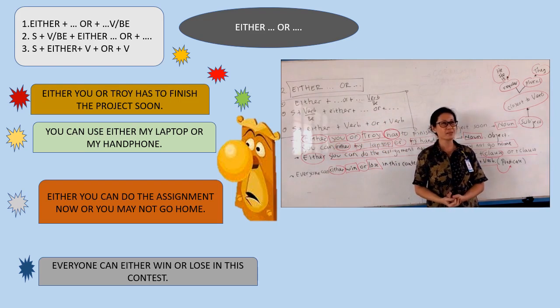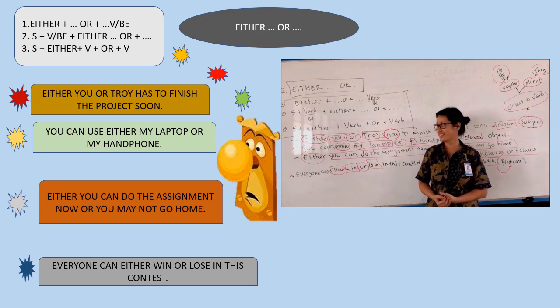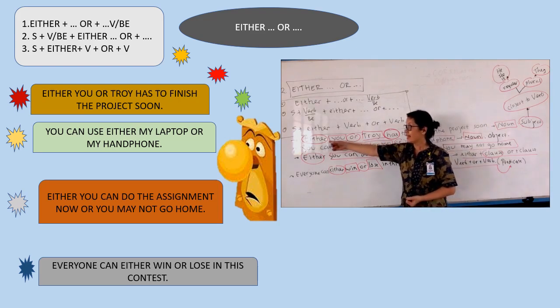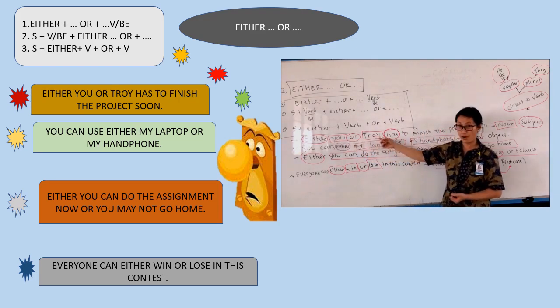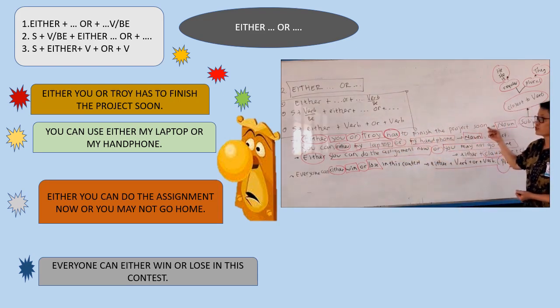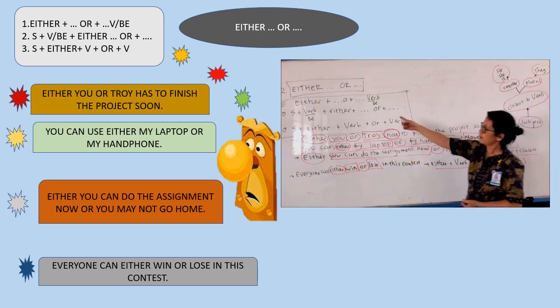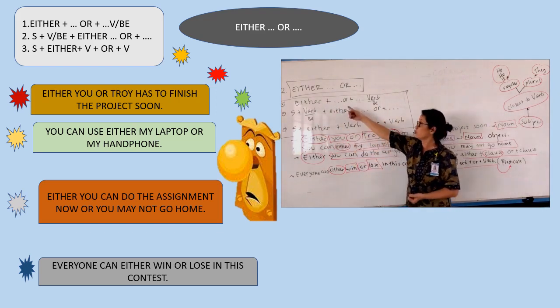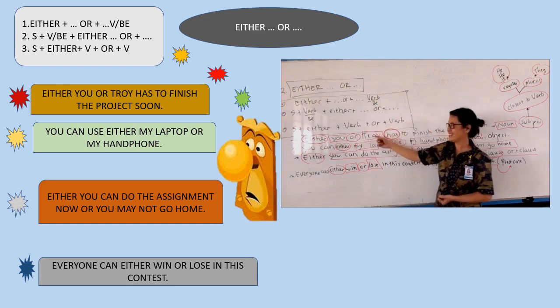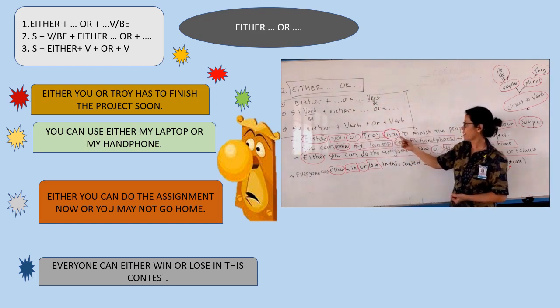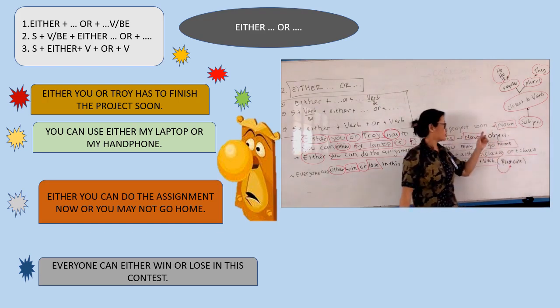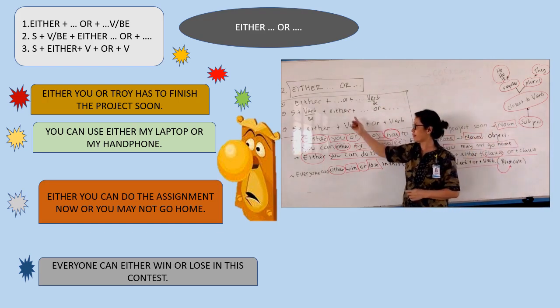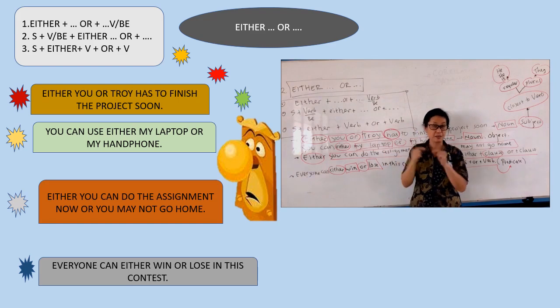Now let's try to understand more by looking at the examples. I believe you can understand later. The first one: either you or Troy has to finish the project soon. This is according to this pattern, right? Either you, the subject, or another person, Troy, and this is the verb, has to finish the project soon. So you can apply the pattern to this statement, and it matches, cocok, right?